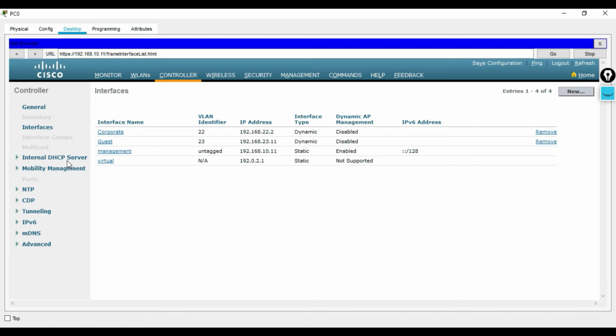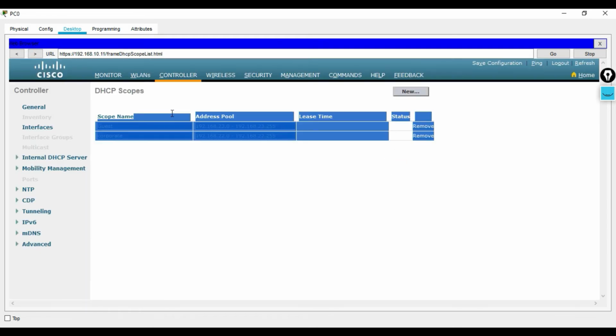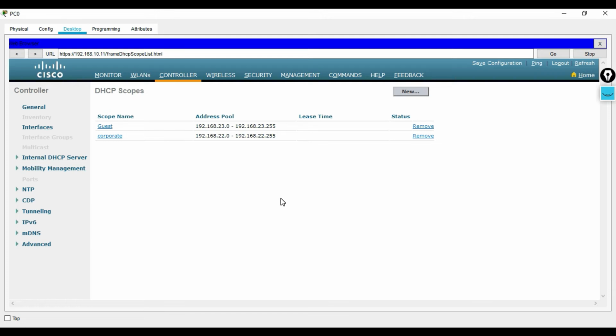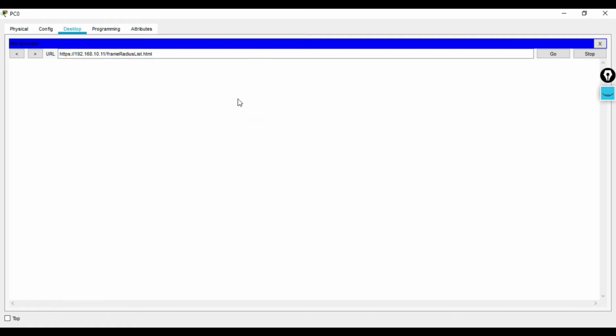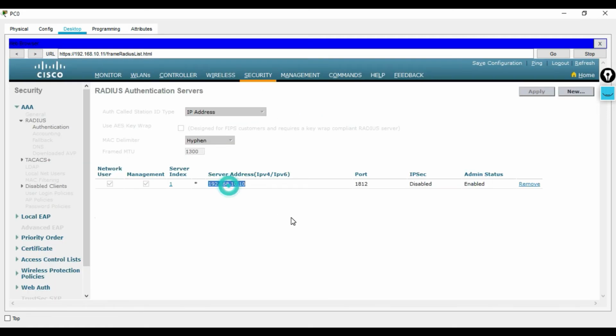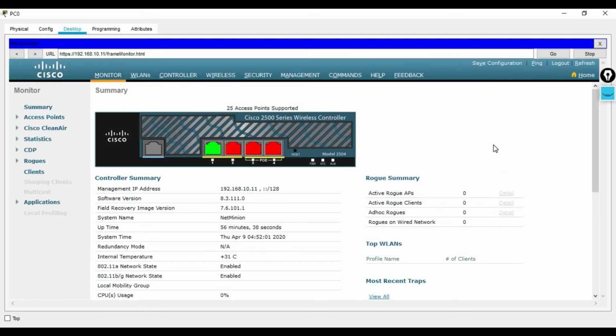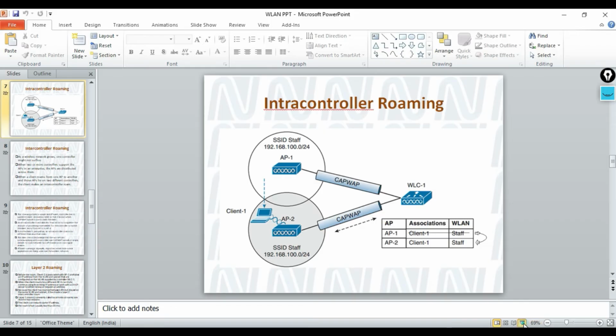Apart from it, I have already created the DHCP pool as well, so that if my client gets associated with the WLC or the AP, it will receive the IP address from here. From the security side I have also added the server address, the RADIUS server authentication. And all this will be included in your CCNA stuff, so we will check it during the CCNA class.